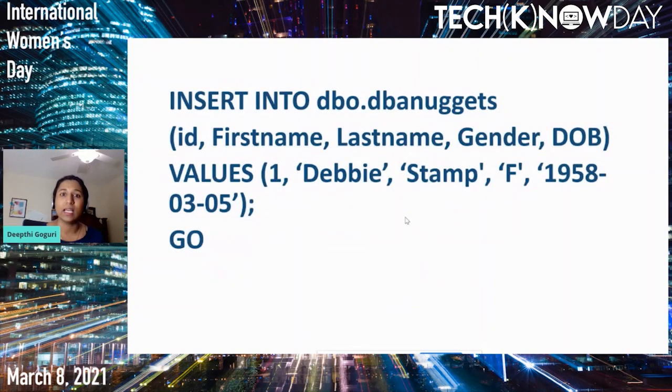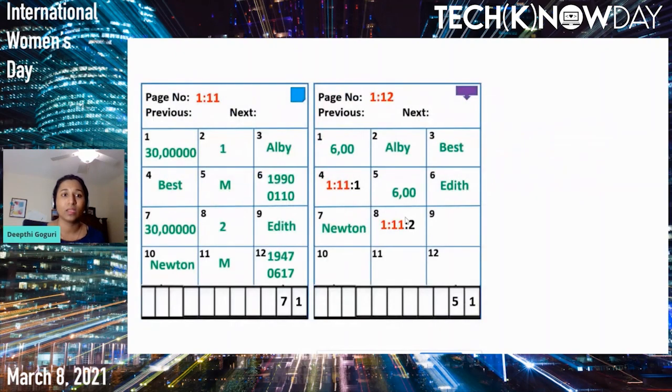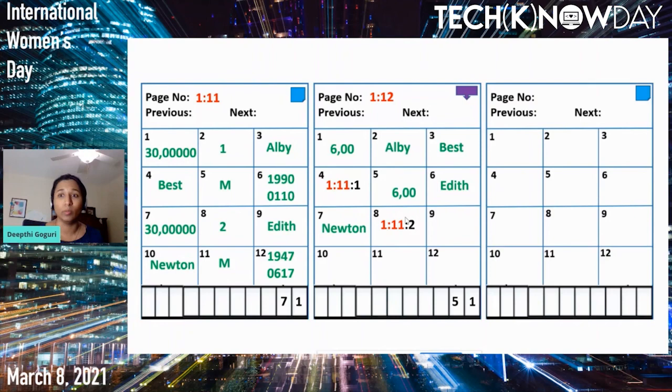Let's go ahead and insert another record, Debbie Stamp. We do not have any more space in database page number 11, so SQL Server will find an unallocated page from the disk and allocate that page to the table DB Nuggets, which is page number 13. So let's grab that page number 13 into memory.